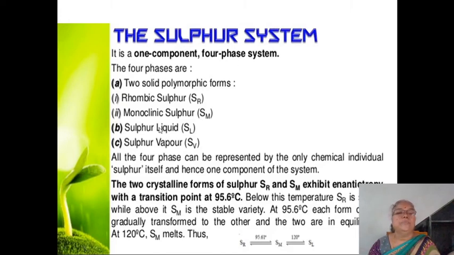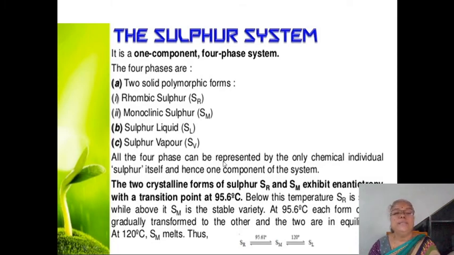Then the next phase is the sulfur liquid, and the next phase is the sulfur vapor. Here the 4 phases of sulfur are solid form rhombic sulfur, then another solid form monoclinic sulfur, then sulfur liquid and sulfur vapor.